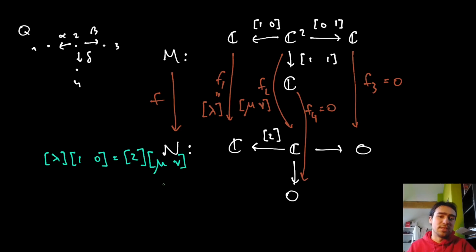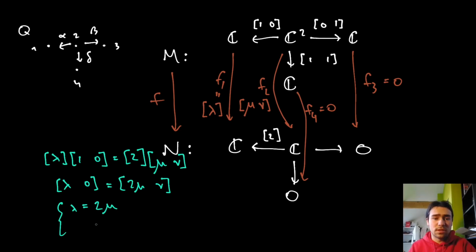I'm writing over myself a bit here. So if we work this out, it turns out that lambda, 0, this vector, should equal 2 mu and nu. And from this we can derive this set of equations, namely that lambda has to equal 2 times mu, and that nu has to equal 0. So in particular we can write 0 here, right?